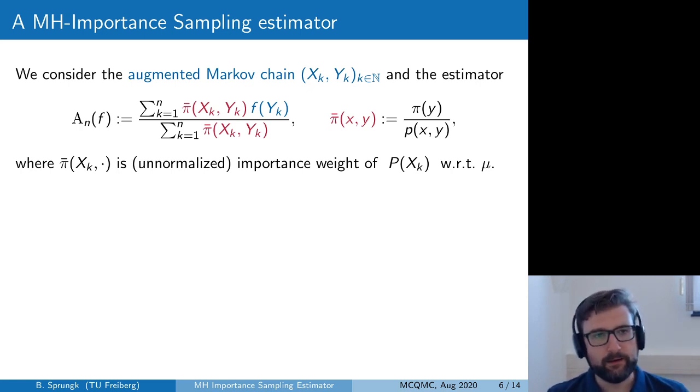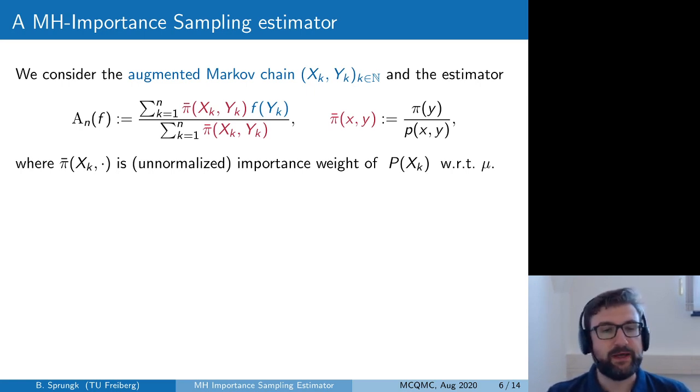So this Metropolis-Hastings importance sampling estimator can be thought of in two different ways. One way would be that we have an importance weighted correction of these proposed states generated by the Markov chain. Another way to look at it would be that we have an importance sampling estimator where the importance distribution is provided by the proposal kernel of a Metropolis-Hastings algorithm and an underlying Markov chain xk. And these two ways are always helpful when analyzing this algorithm.